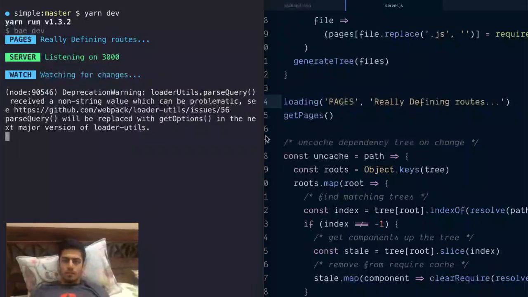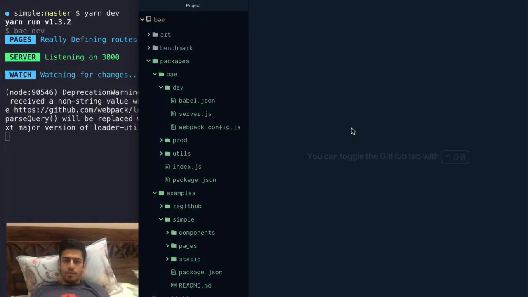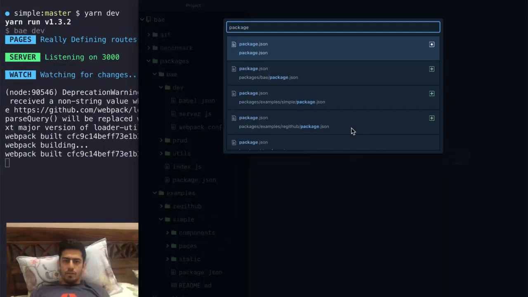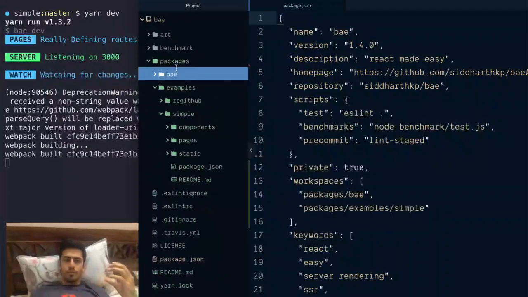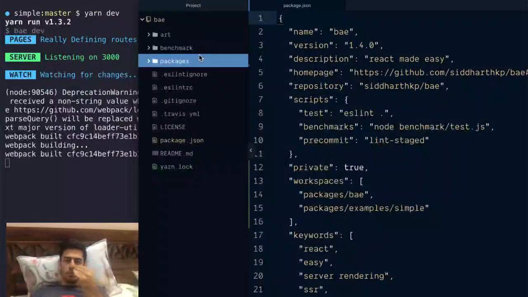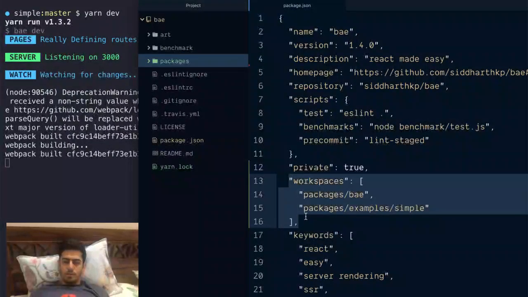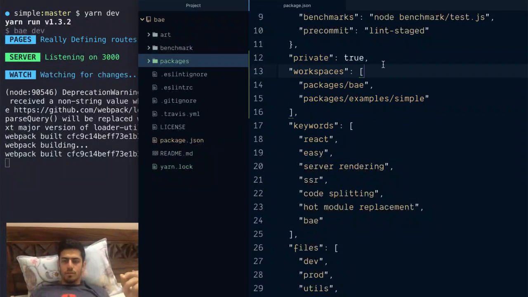So just to quickly summarize how this works: in the root of your repository, you say workspaces, and this package needs to be private, and then here you define the packages.